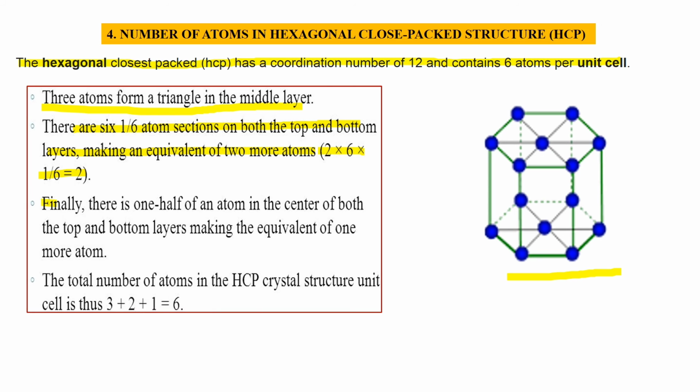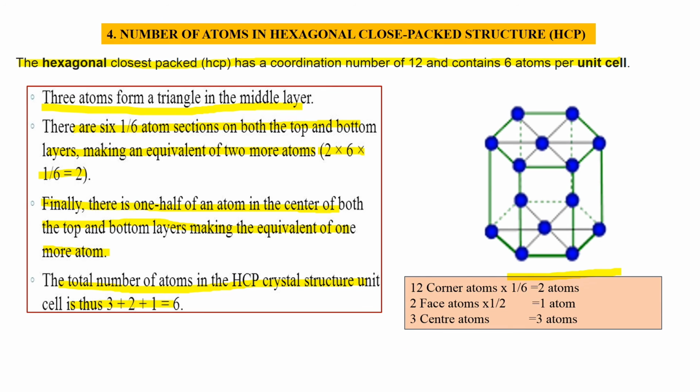Finally, there is 1/2 of an atom in the center of both the top and the bottom layer, making the equivalent of 1 more atom. The total number of atoms in the HCP crystal structure unit cell is thus 3 plus 2 plus 1, which is 6.